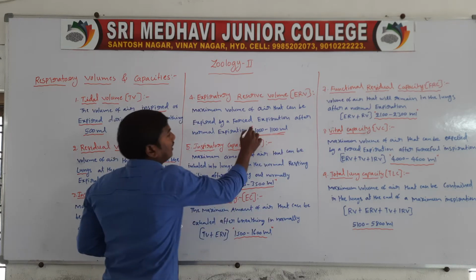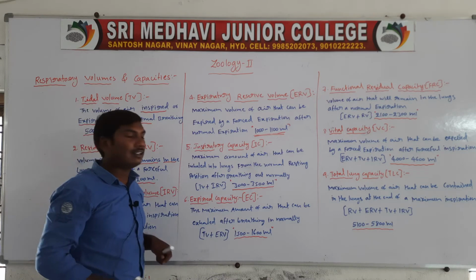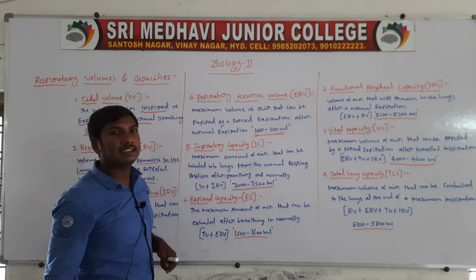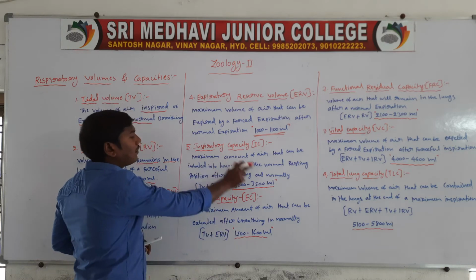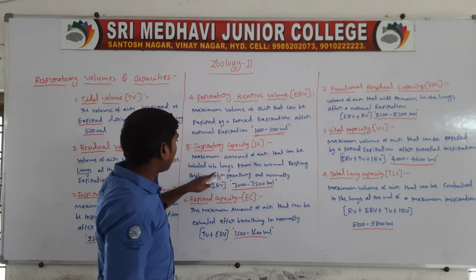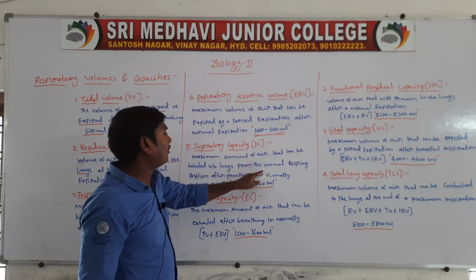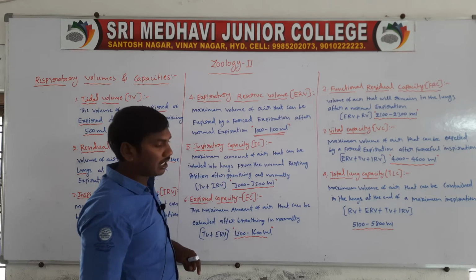Next one, inspiratory capacity. It is the maximum amount of air that can be inhaled into the lungs from the normal resting position after breathing out normally.